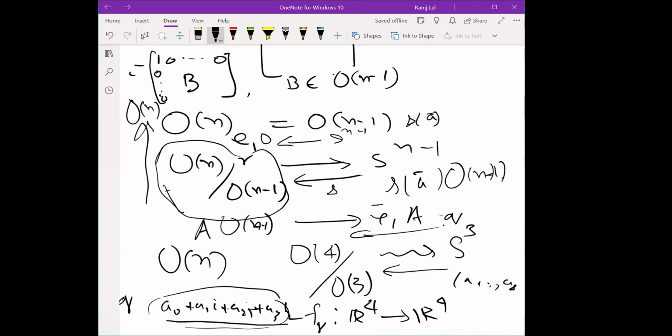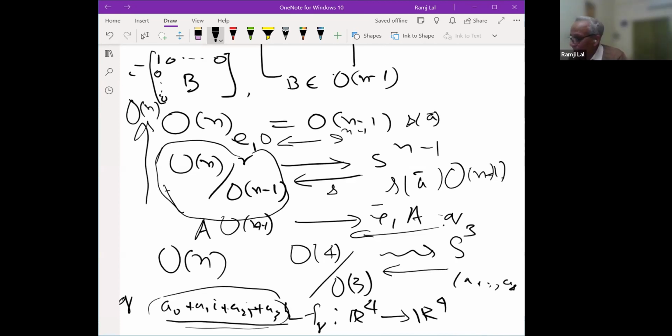I am not sure how clearly you are following this, but I am clarifying here. In O4 upon O3, you see, O4 upon O3. You have a member over here, A1, A2, A3, A4, and look at the corresponding member here, and this member indeed defines a member of O4, because multiplication by this from R4 to R4 is an orthogonal transformation, right? See R4, you take any member of R4, that is a quaternion, and this is also a quaternion, multiply. That will be a member of R4 again, and this is a unit quaternion, meaning it is invertible. Therefore this is bijective.